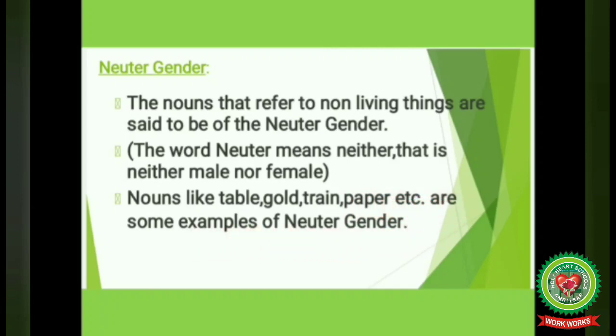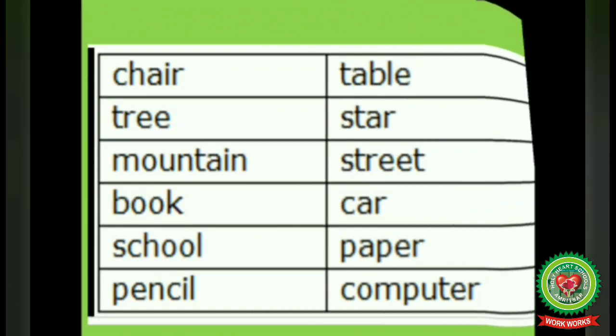All these are non-living things, so neuter gender. We'll discuss some more neuter gender, which are chair, tree, mountain, book, school, pencil, table, star, street, car, paper, computer. All these are non-living things, so neuter gender.